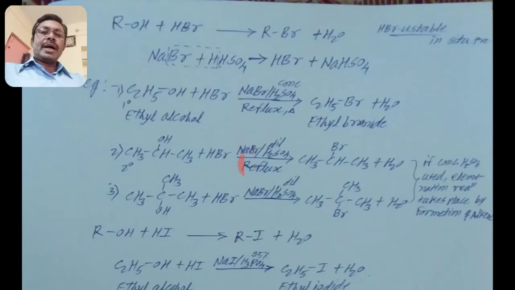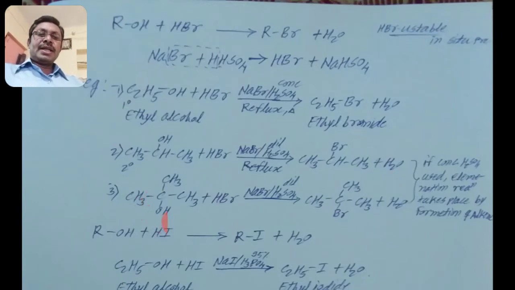With sodium bromide we get HBr in that reaction, and there is the substitution reaction, that is, substitution of the OH group by a bromine or halogen atom. We get an alkyl halide: from secondary propyl alcohol, we get secondary propyl bromide with byproduct H2O.